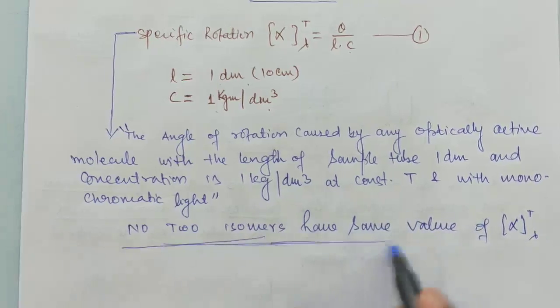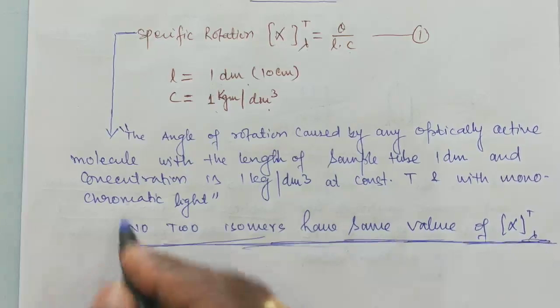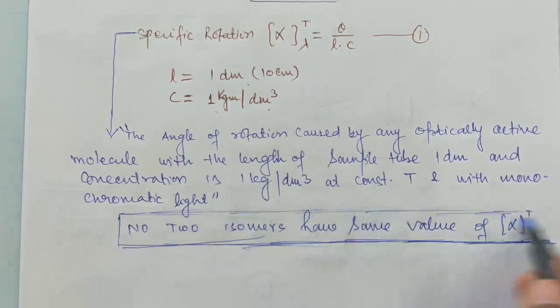And you know, this property facilitated scientists to discover new molecules. If you have a molecule in pure state and it shows optical activity, you observe the angle of rotation, meaning specific rotation, and check the database whether this specific rotation is associated with any molecule or not.